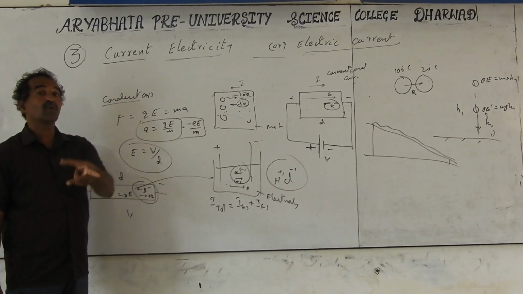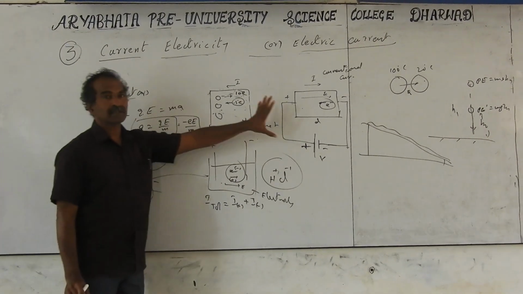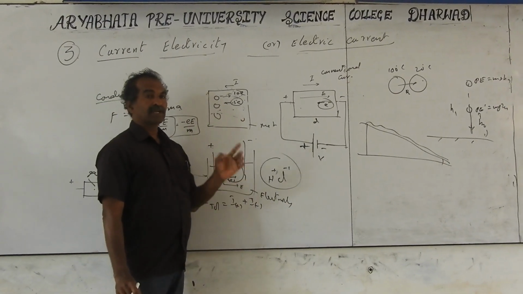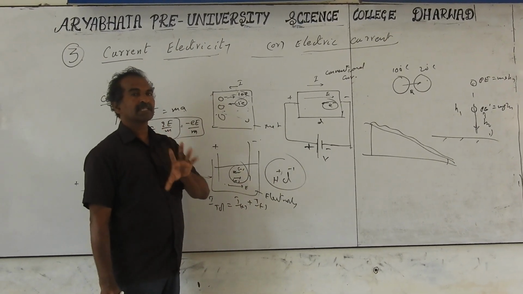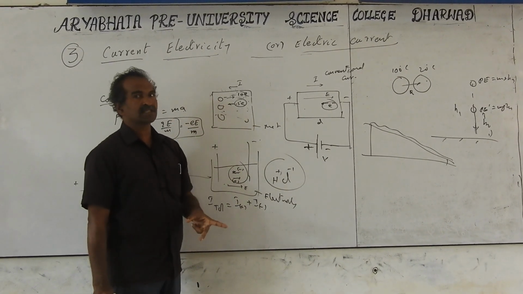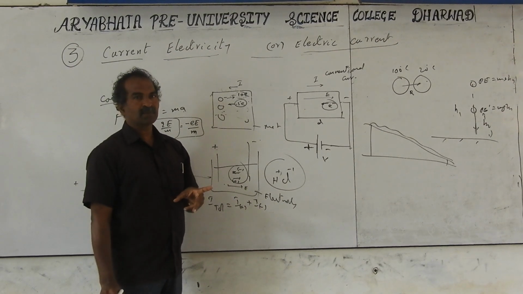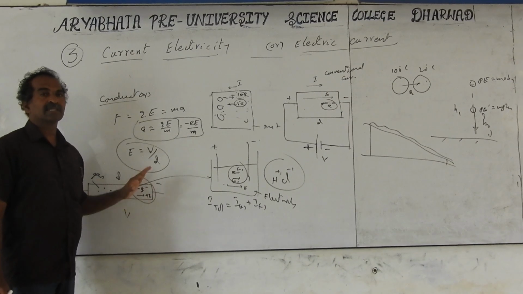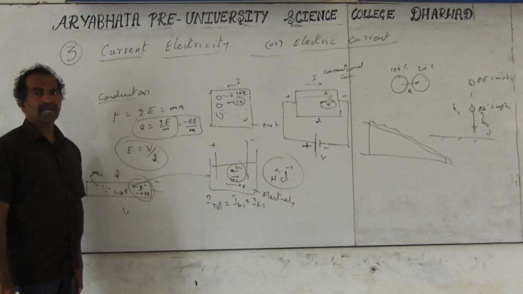Total current is the sum of the two currents. For conductors, current is because of electrons only. Okay, total current: if charges are traveling in opposite directions, you would think total current is the difference of the two, but for electrolytes and gases, you take the sum of the two currents. One more thing is that semiconductors are also there.